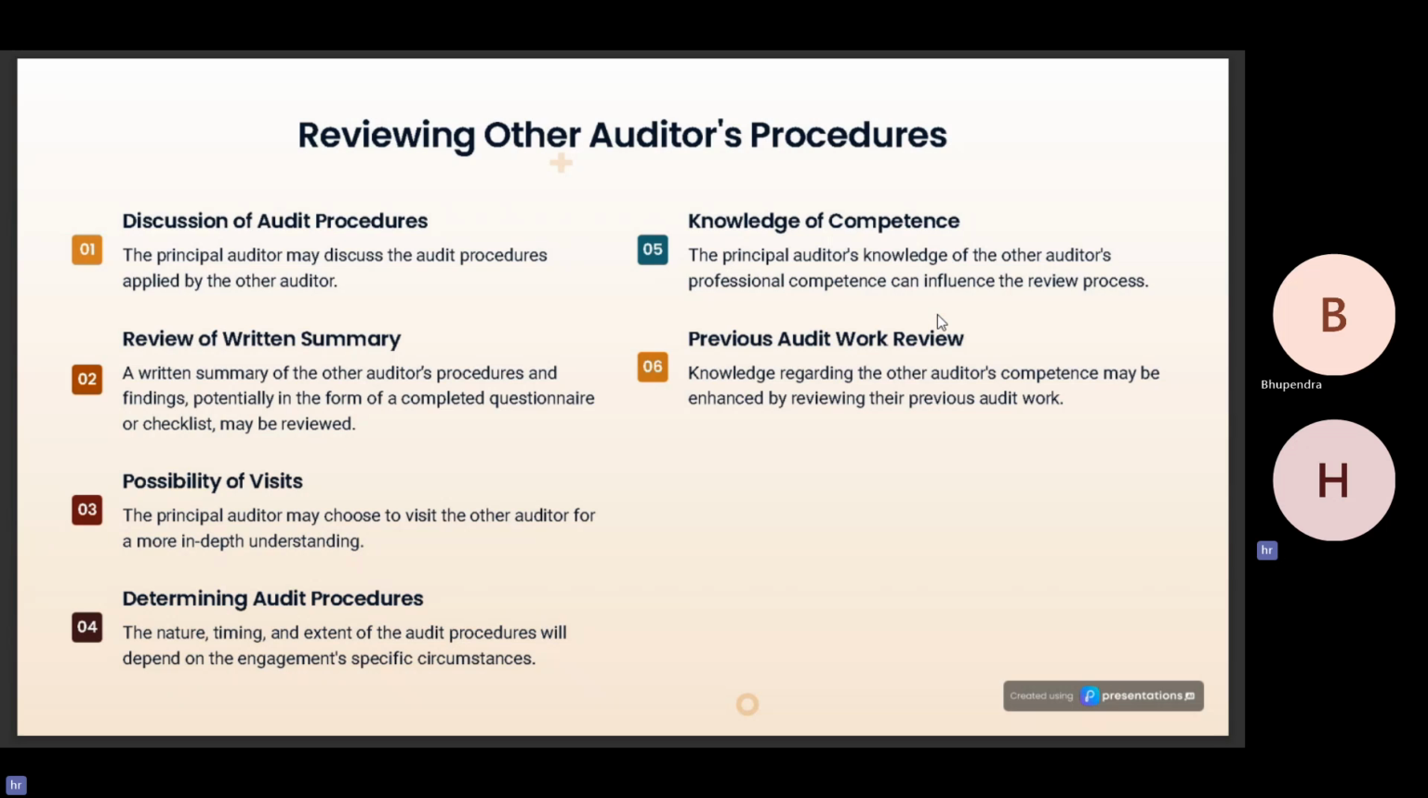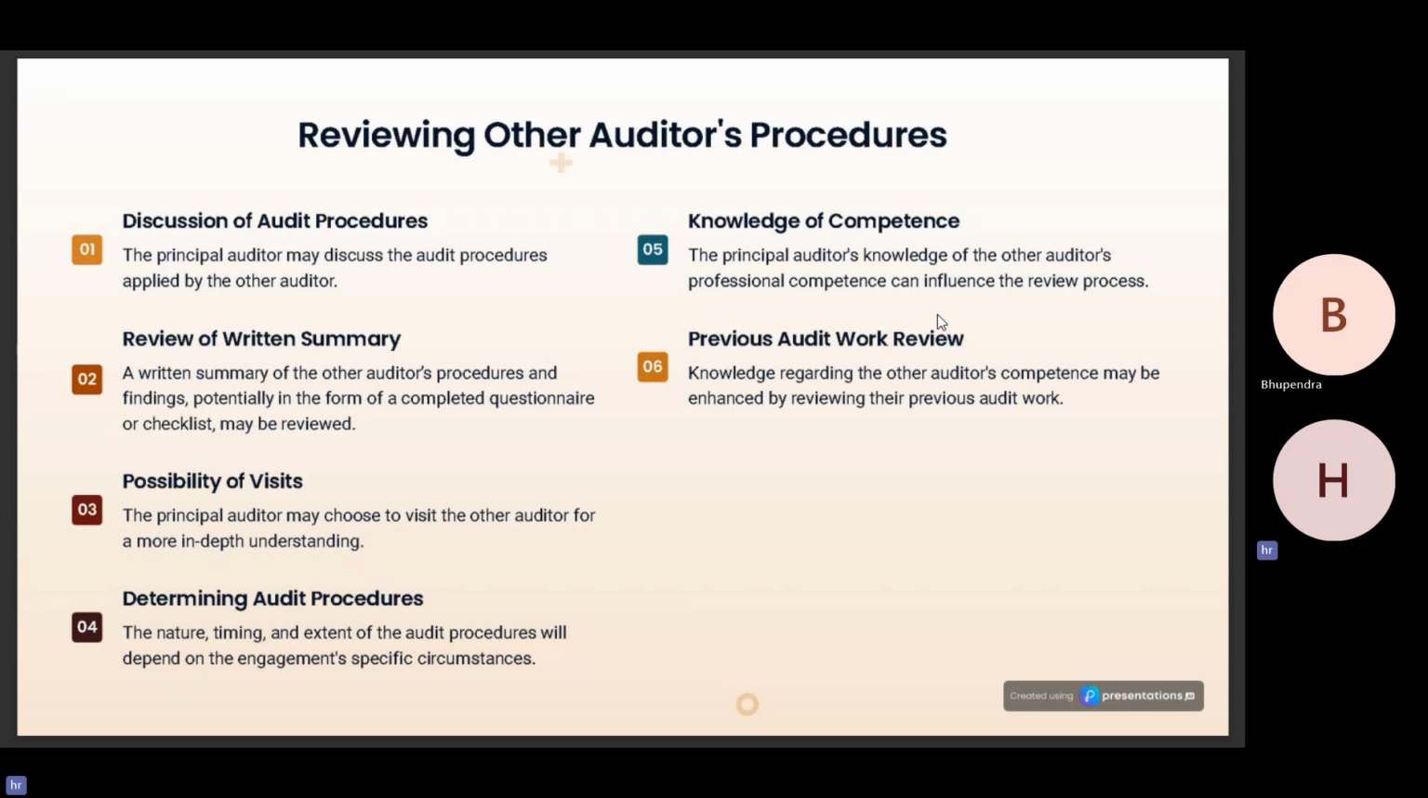Second, review of written summary. A written summary of the other auditor's procedures and findings, potentially in the form of a complete questionnaire or checklist, may be reviewed. The principal auditor may require the other auditor to fill out a questionnaire or a detailed checklist. Possibility of visits. As we discussed in the previous slides, the principal auditor has every right to visit the place of business of the component.